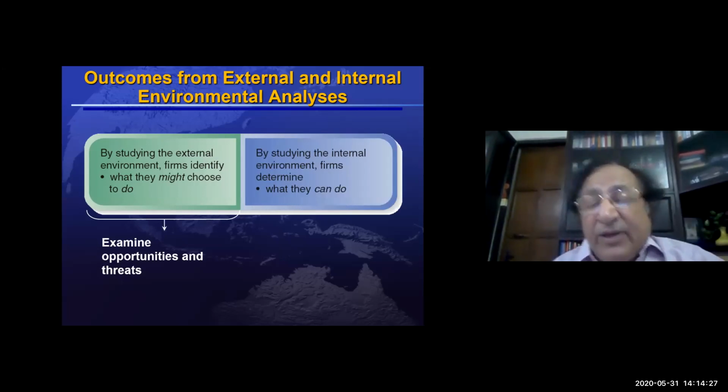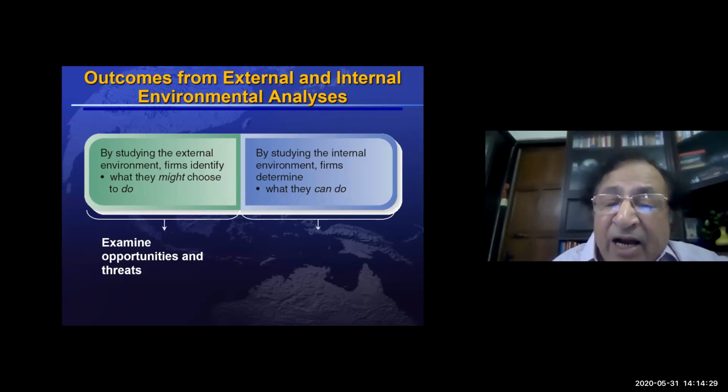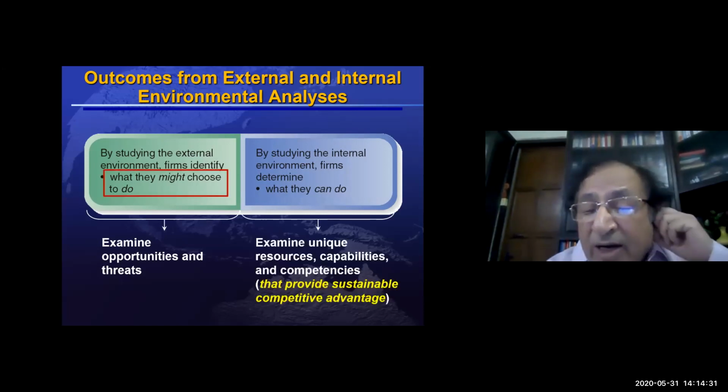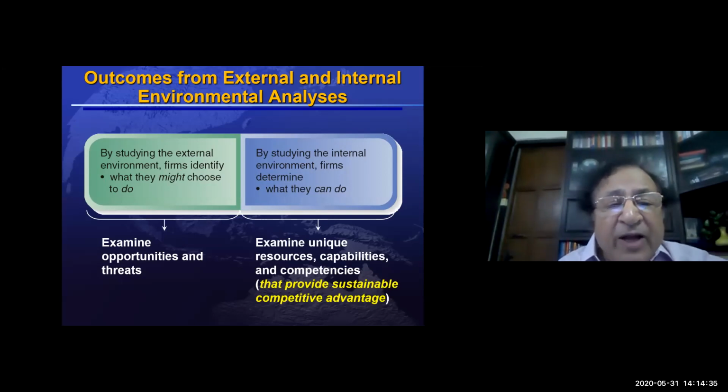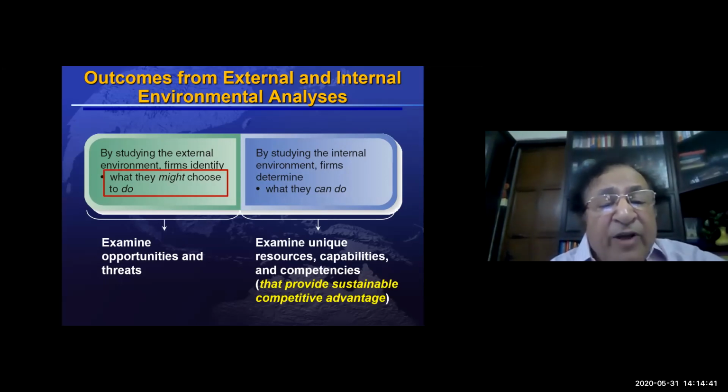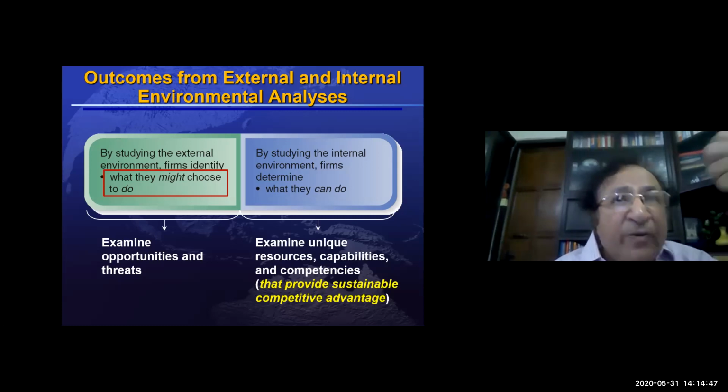At the same time, the internal environment will give us what our resources and capabilities are. If you see, the external environment will tell us what we might choose to do, because in the environment where the opportunities are, what position we are going to have in the market, and things like that.